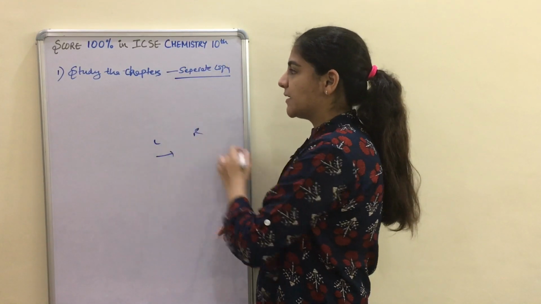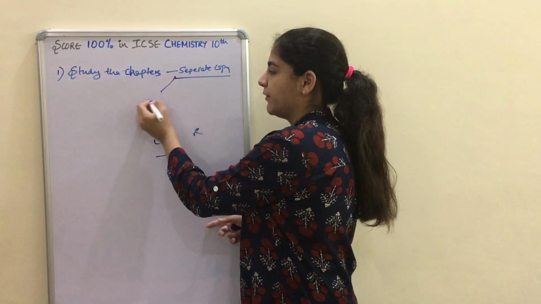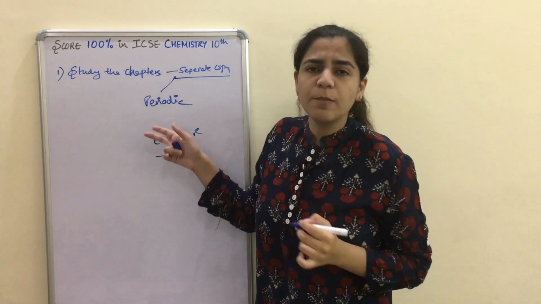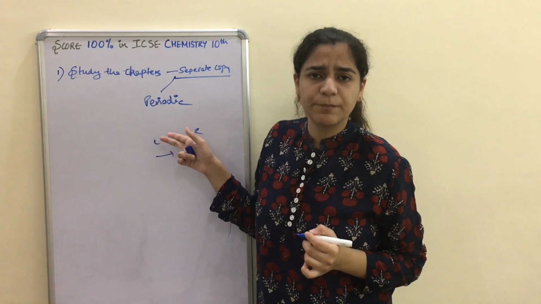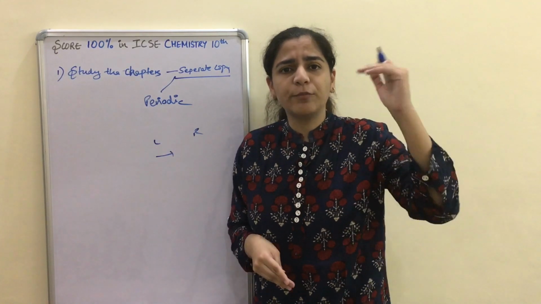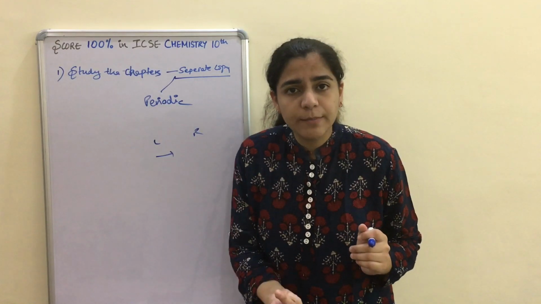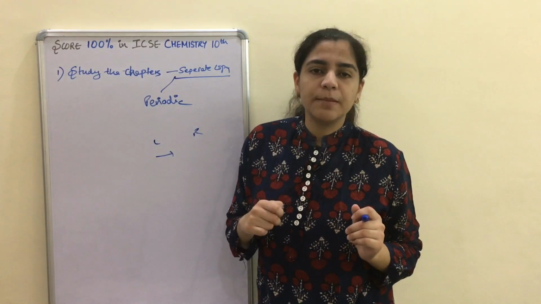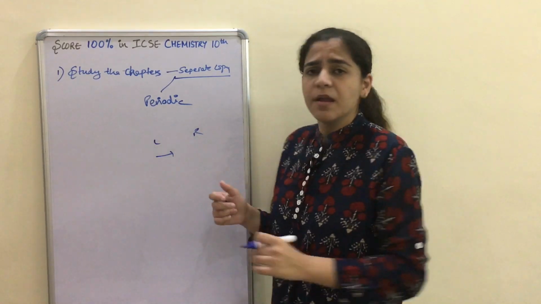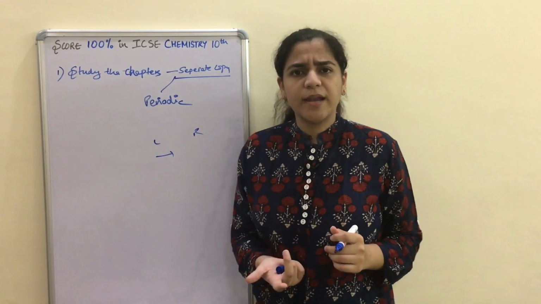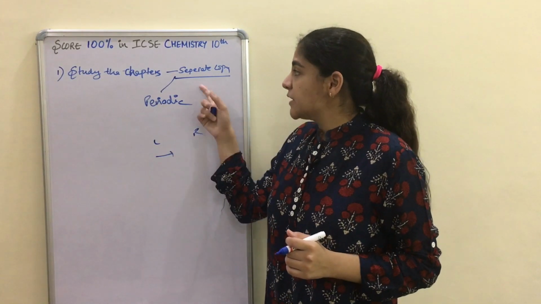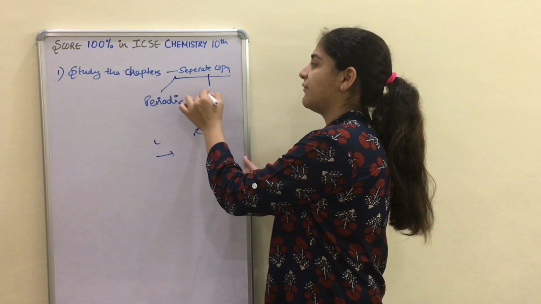So first you are keeping a separate copy, and especially for the periodic table you have to maintain a copy, because the periodic table has so many characteristics that keep on increasing from left to right or from top to bottom. You have to remember them, and you can't remember them at once, and when you need to revise you can't be just turning the pages of the book again and again and wasting your time. So you will keep a separate copy, and this copy will be very effective to you.